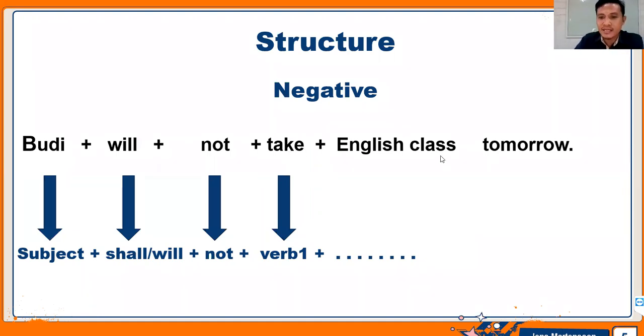And then after that, English class is the object, and tomorrow is the adverb of time. You got it, guys? Do you understand? Do you have any problem? Feel free to ask questions if you have any. So we continue to the next.